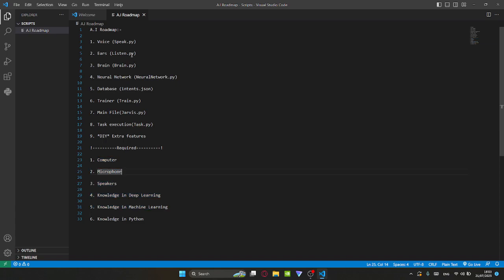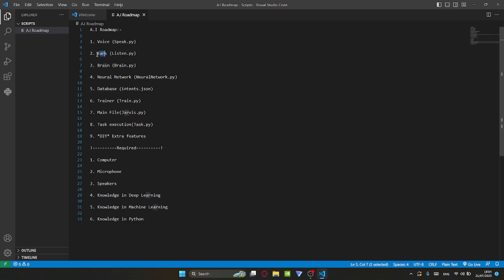Now, if you don't have a microphone, you can use print commands instead of making the computer do things, like it will be saying things. Instead of doing that, you can make it print the result. And if you do not have a speaker, sorry, if you don't have a microphone, you're gonna be printing things. Sorry, what am I saying? Yes, if you do not have a microphone,